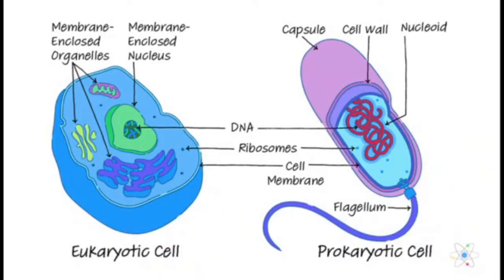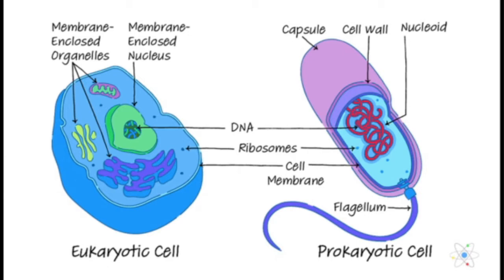Hello students. Today we will discuss prokaryotic and eukaryotic cells, and we will also discuss the difference between prokaryotic and eukaryotic cells. Two types of cells are found in organisms, eukaryotic cells and prokaryotic cells, depending on whether cells contain membrane-bound organelles or not, and whether their genetic material is enclosed by a nuclear envelope or not.